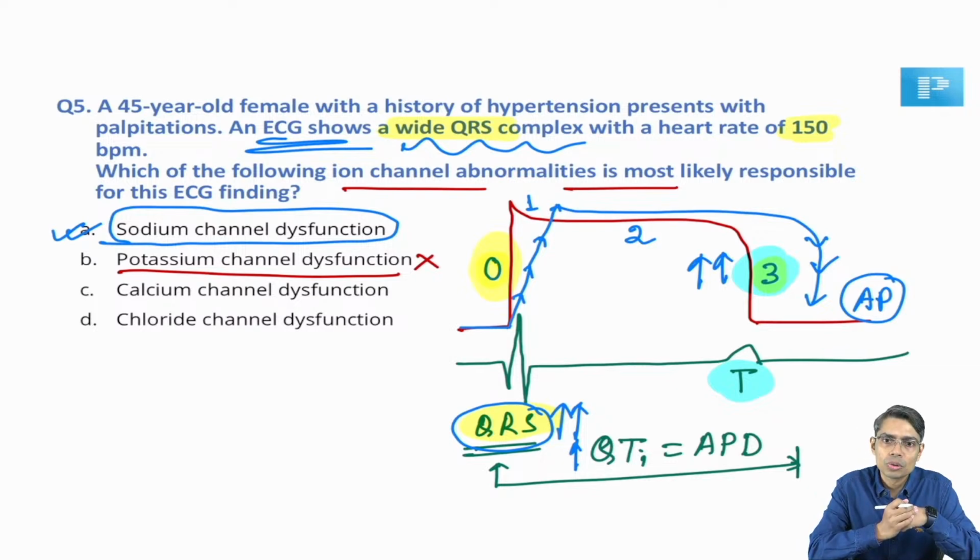Getting my point? So hyperkalemia can cause prolongation of the QRS complex, but not the potassium channel disorder, right? So that will prolong the QT interval, but not the QRS complex. I hope I am clear to all of you. Yes, that can lead to this, okay. So I hope this is clear to all of you.